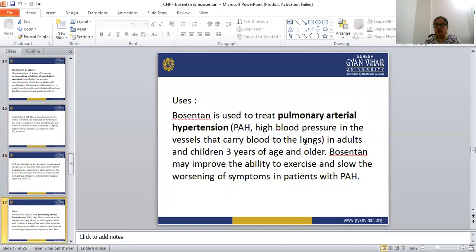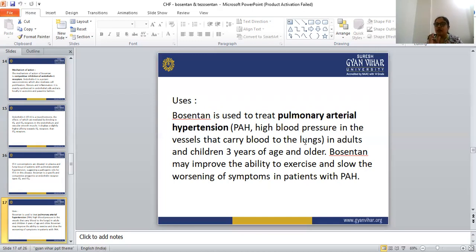Let's see the uses of this drug. Bosentan is used to treat pulmonary arterial hypertension, the high blood pressure in the vessels that carry blood to the lungs. In those vessels, the blood pressure increases.